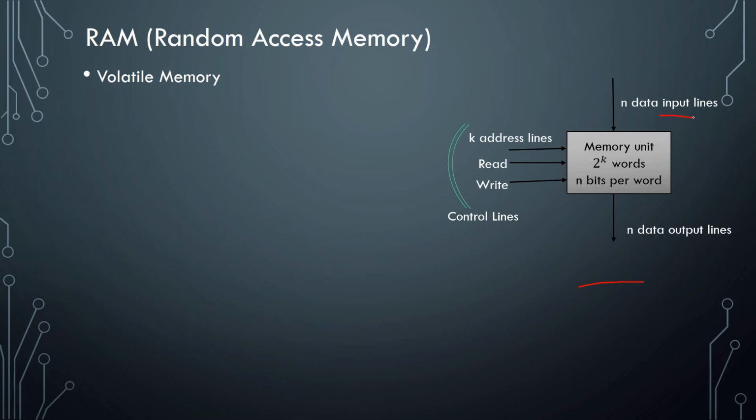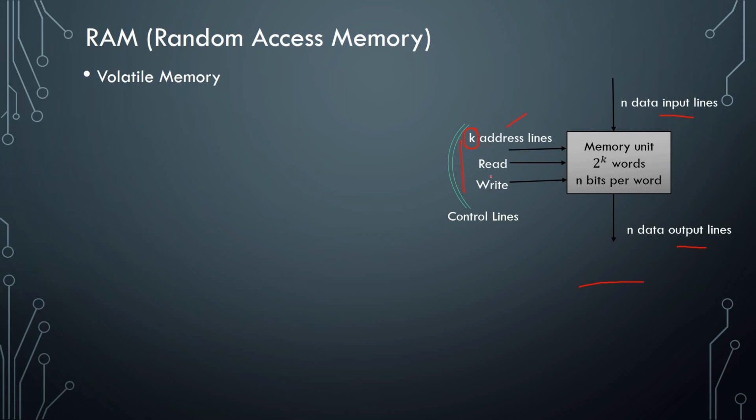We have input lines, which provide input. Next, output lines, which provide us output. After that we have 3 control lines: K address lines, read and write. K address lines means, as we all know, we have addresses stored in the memory, as memory is based in the form of addresses. Every location has a unique address, so we have K address lines which access the number of addresses.